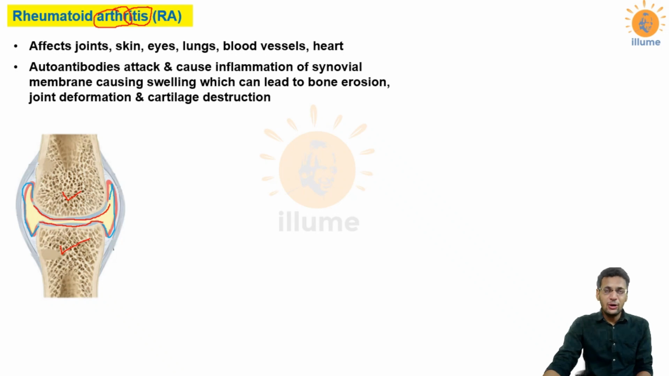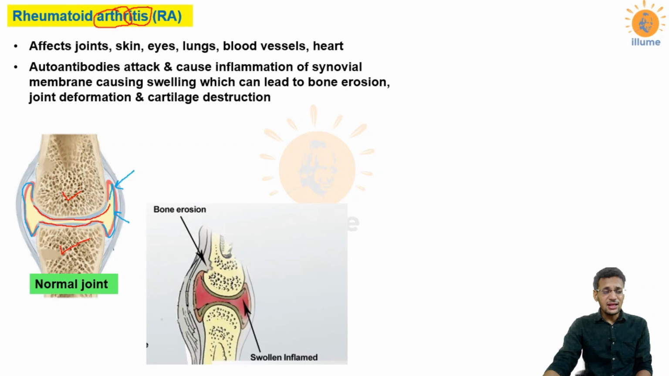Now in rheumatoid arthritis, antibodies attack the synovial membrane, which leads to its inflammation. This is what you see in rheumatoid arthritis. The synovial membrane becomes swollen and inflamed. Now what does bone erosion mean? Bone erosion occurs because of rheumatoid arthritis. As you can see in this picture, the surface of the bone has eroded. There is loss of bony tissue from here. This is called erosion of bone.